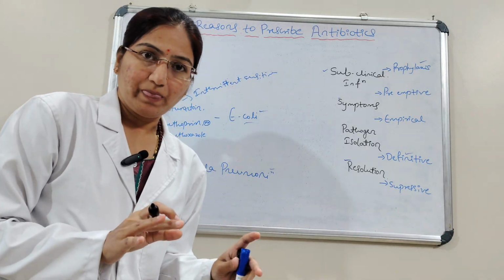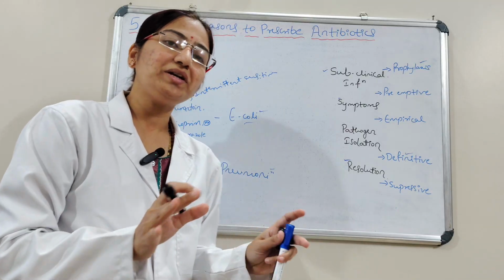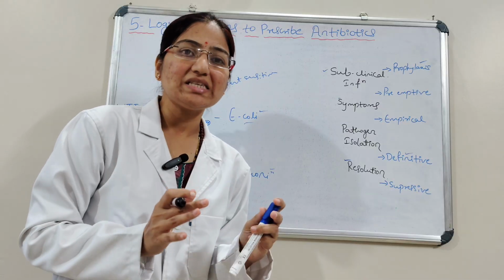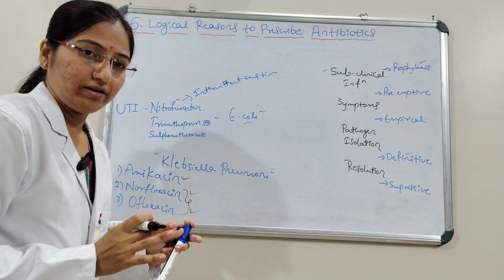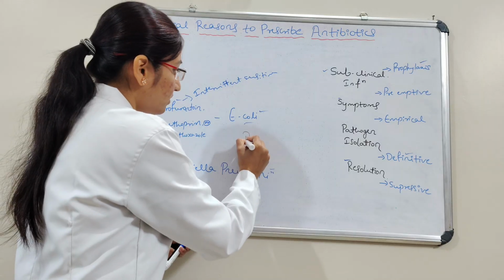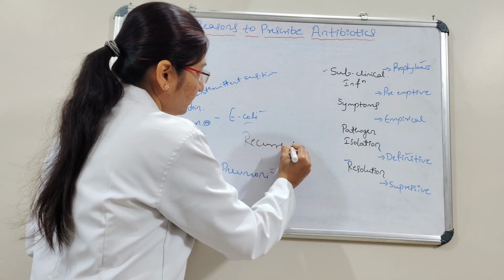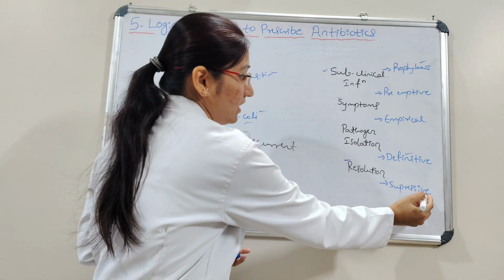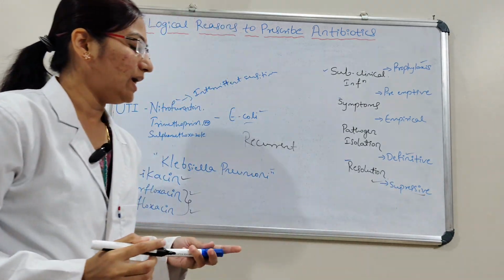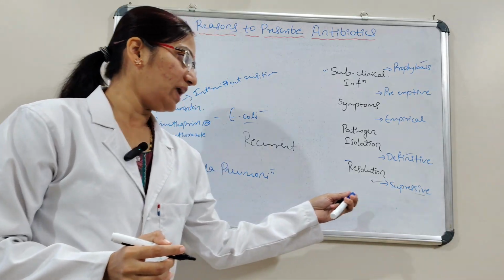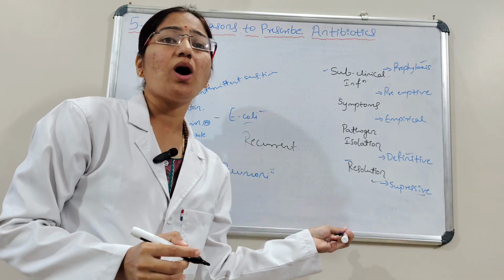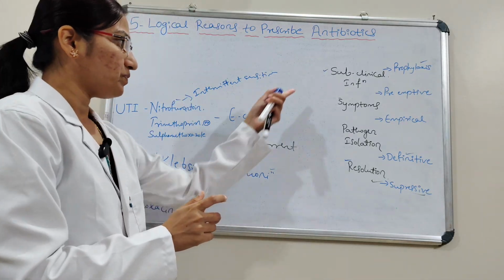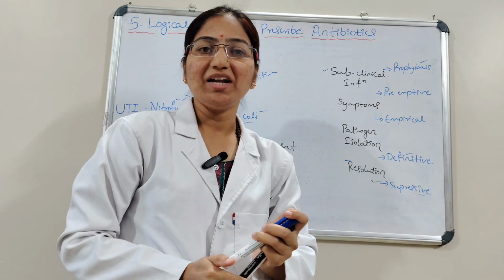Now you have treated and the infection is resolved. But due to some reasons, the infection is recurrent. At that time you are going to use something called suppressive therapy. We can see this suppressive therapy more in orthopedic patients where implants are used. So these are the ways to prescribe antibiotics.